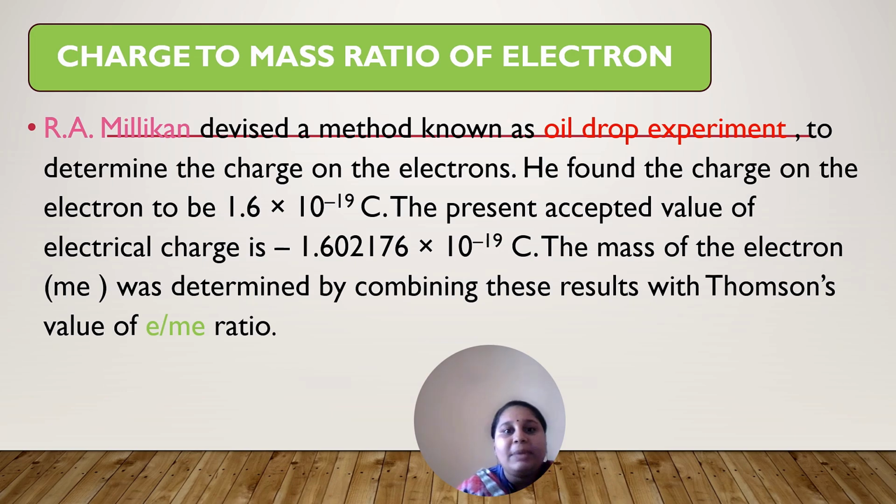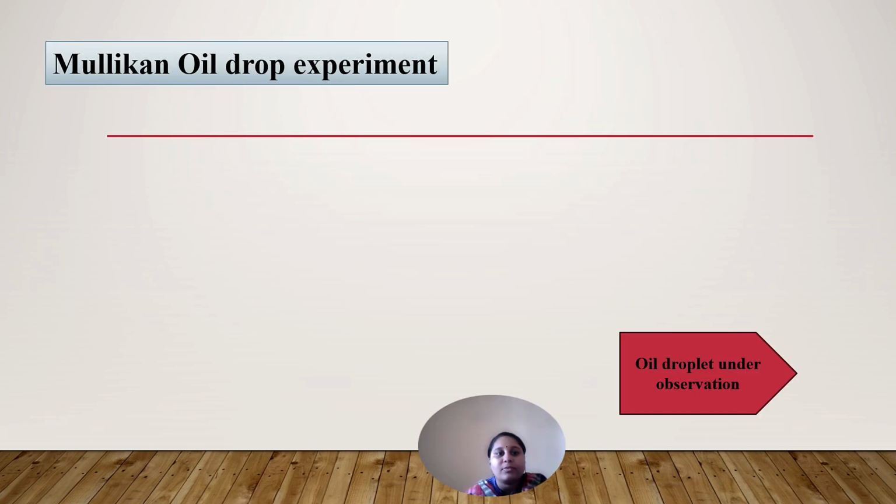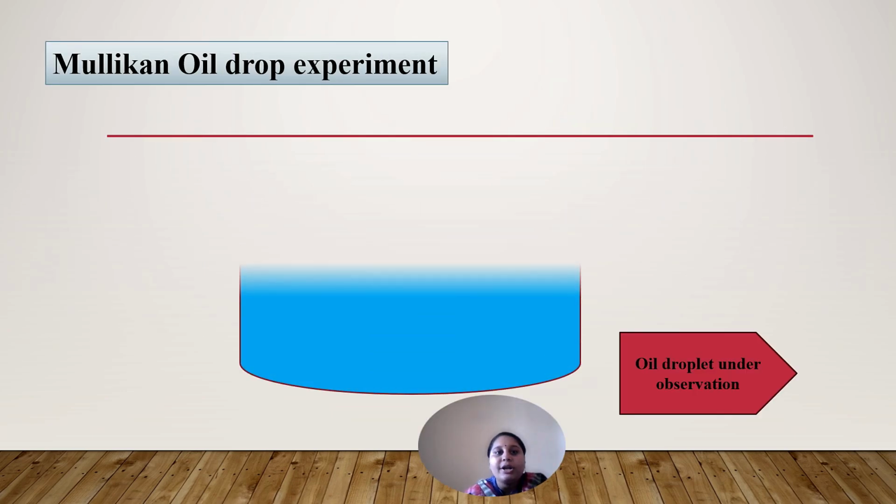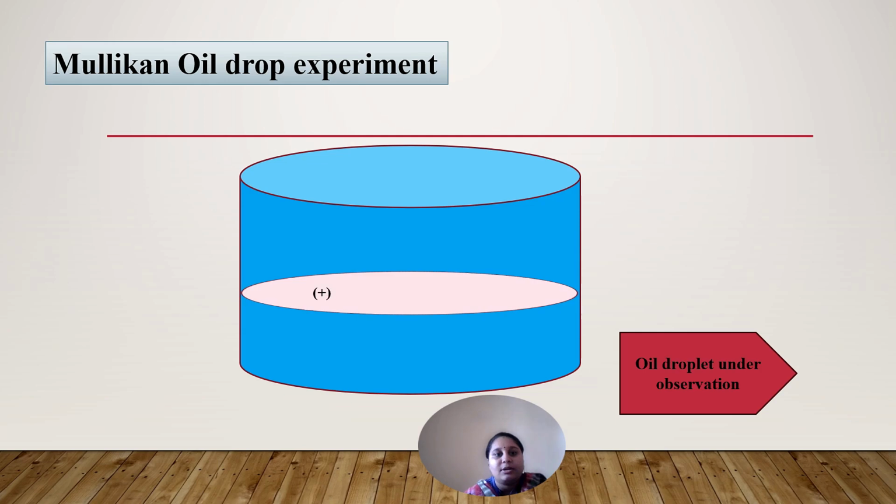Millikan, with the help of the oil drop experiment, determined the value of the charge of the electron. He combined it with Thomson's value and gave an experimental value from the oil drop experiment. So, the Millikan oil drop experiment. This is the charged plate.